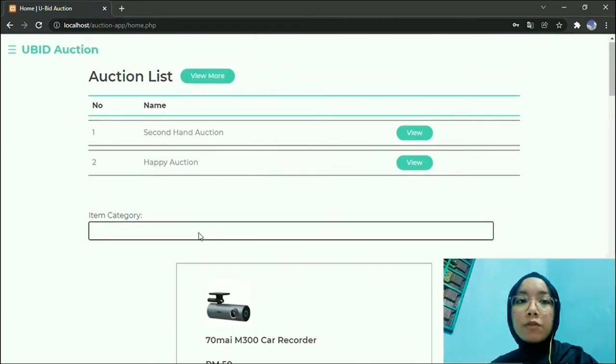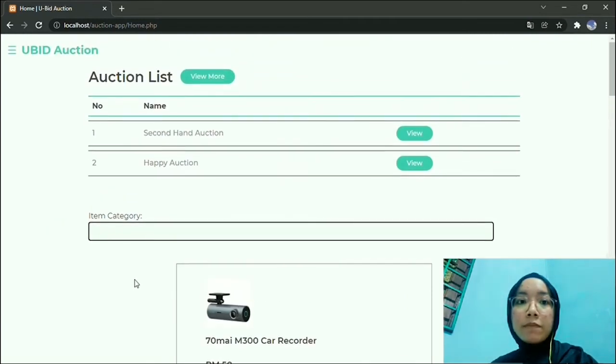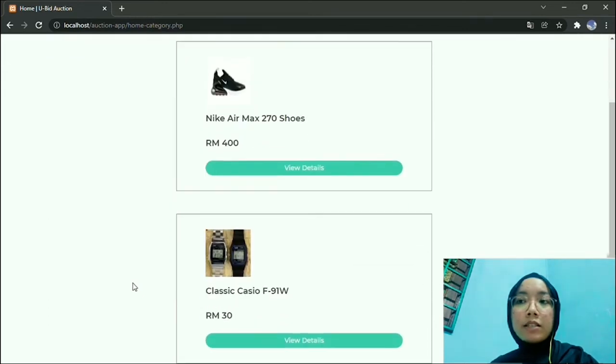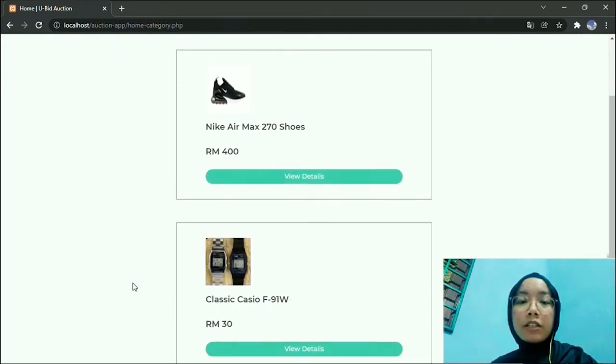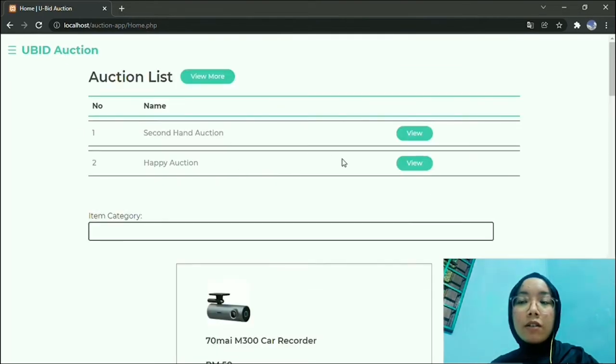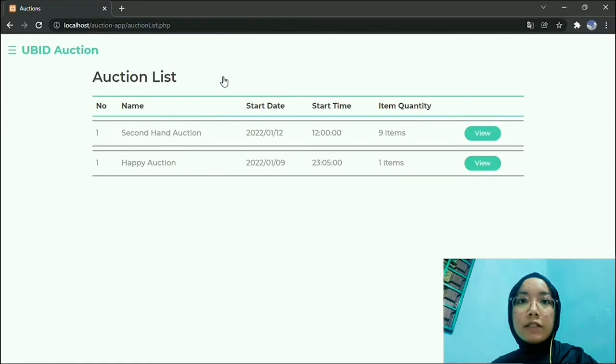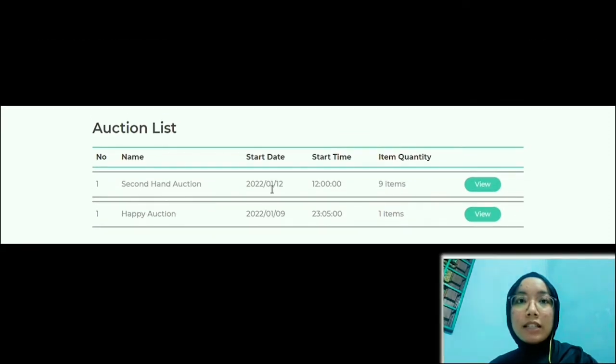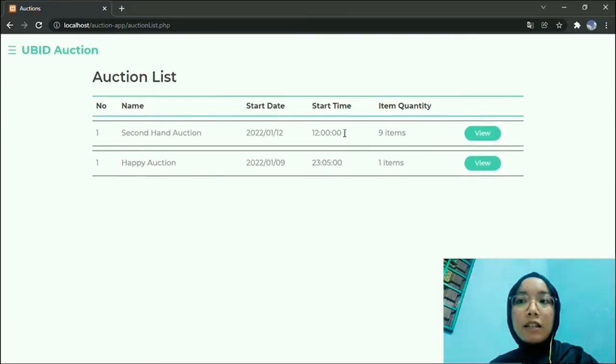Customer can choose to view list of items by category. Let's say customer choose fashion, and then the system will show item in fashion category. Go to homepage again, and customer can click on this view more button. Customer can see the start date and time and quantity of items in the auction.